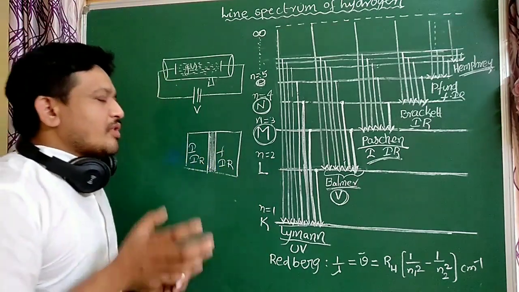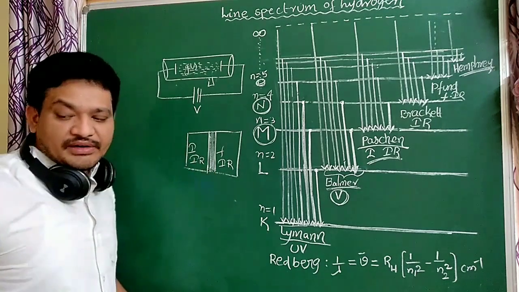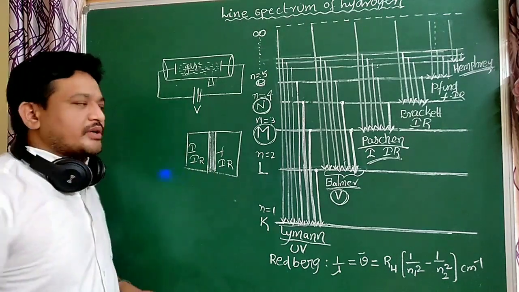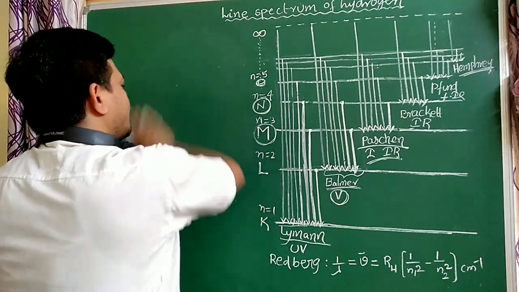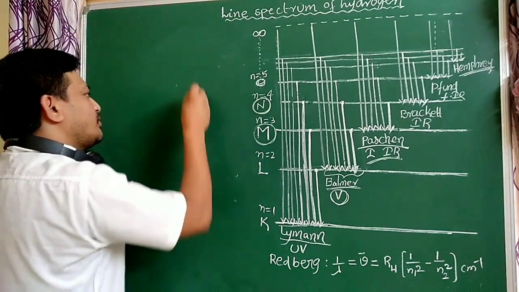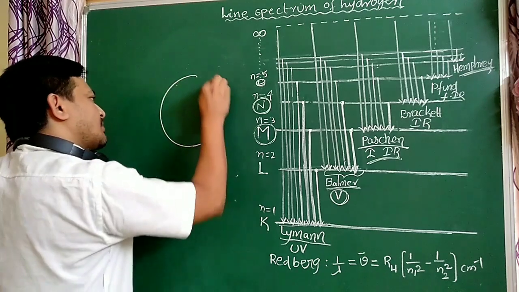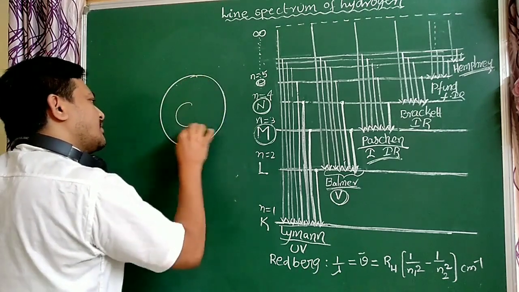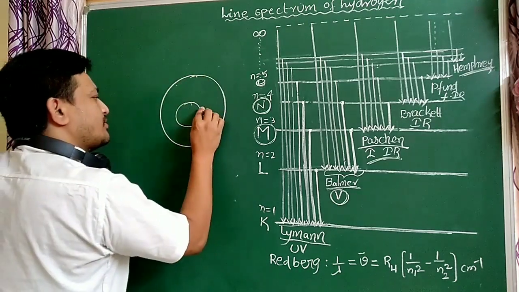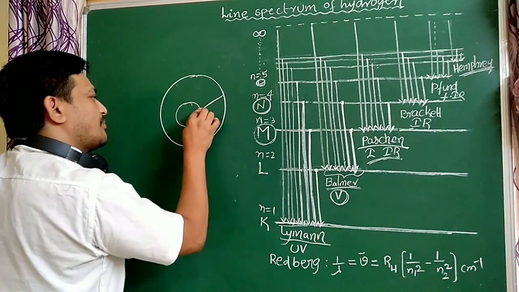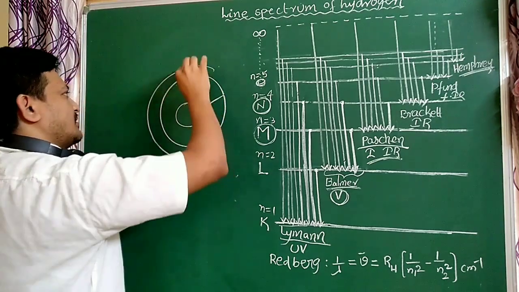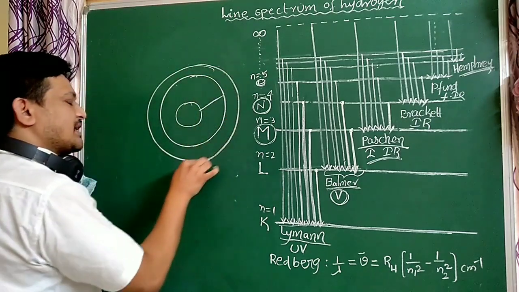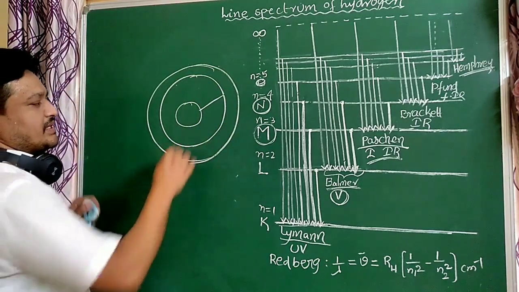So here is one important point based on the spectrum, from orbit to orbit. For example, this is the first orbit. From the first orbit to the second orbit, there is a larger gap compared to the third and second orbit. That is very important. This is the K orbit.